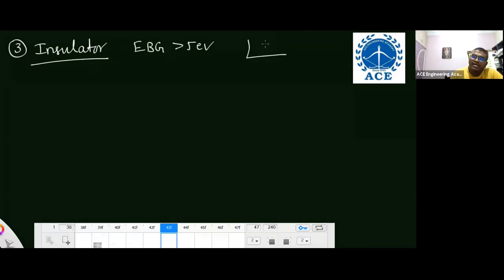Third one is insulator. In an insulator, the energy band gap is more than 5 electron volt. It is a very large energy band gap, so the electrons can't jump into the conduction band from the valence band, so it acts as an insulator. That's it. This is free electron theory. And next is Franch-Lorentz law.